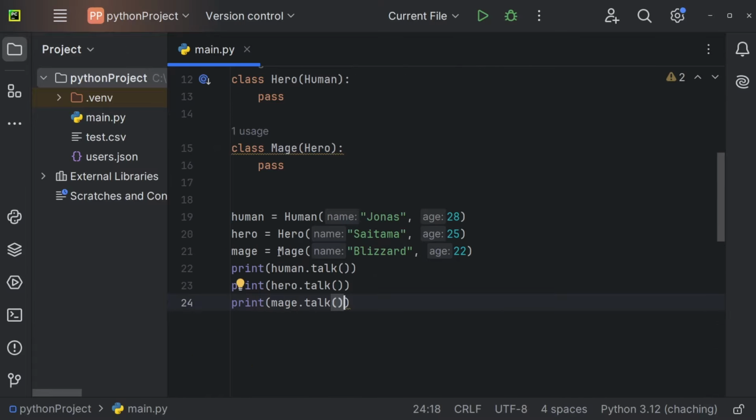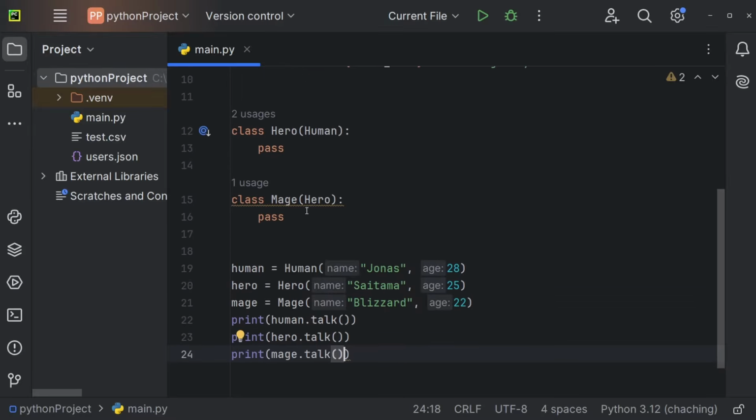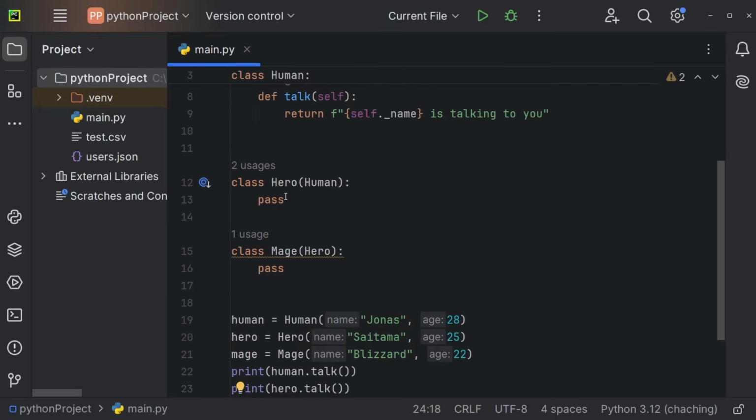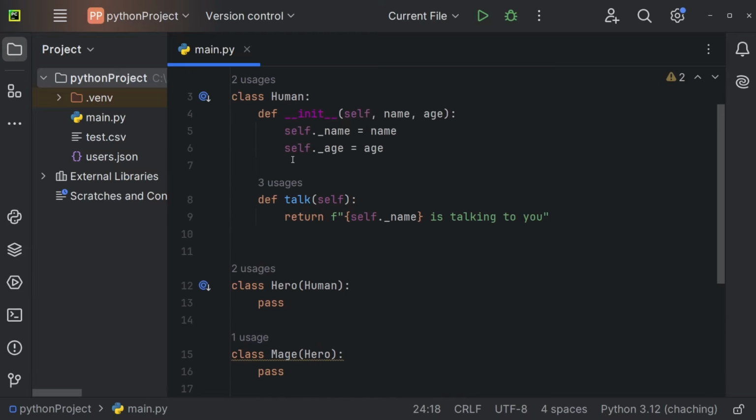So now our mage is inheriting from the class hero, and our hero is inheriting from the class human. So in the end, both mage and hero are inheriting from the class human. So hero is a direct child of human, and mage is a direct child of hero, but hero again also inherits from human. Now for the hero class, we could also define other methods.